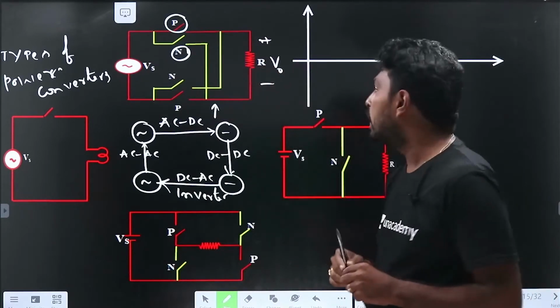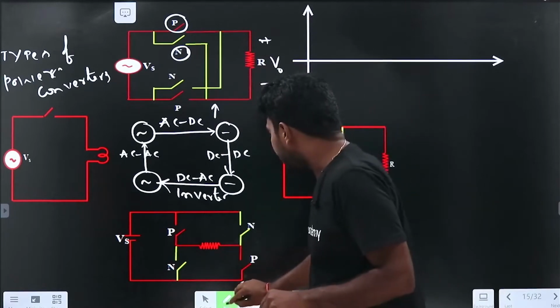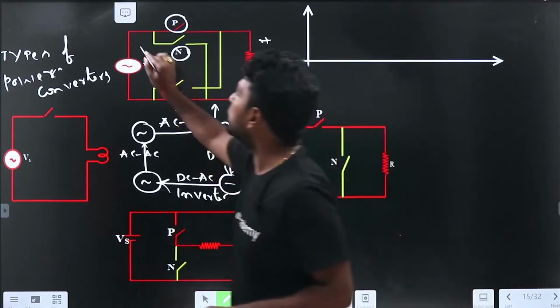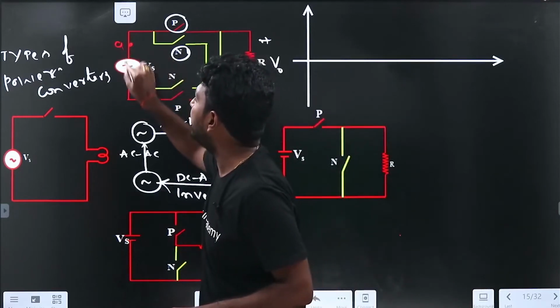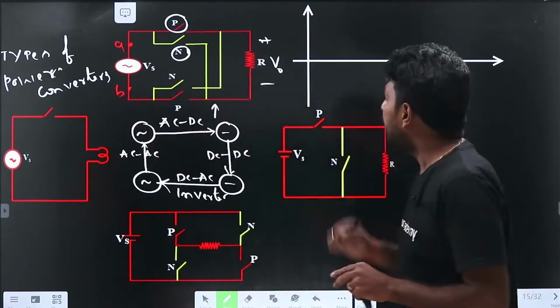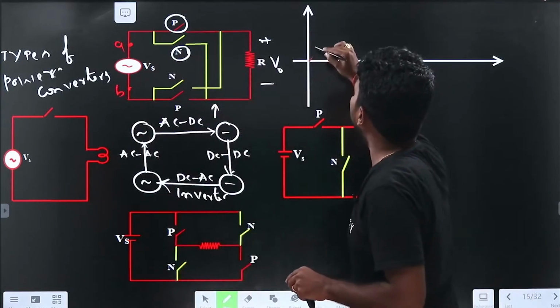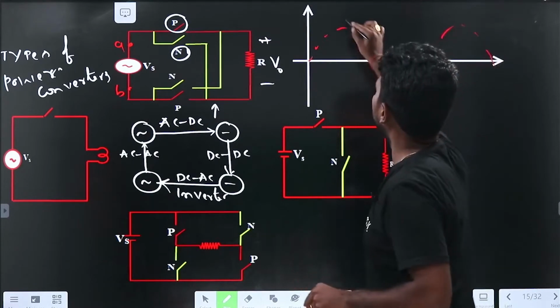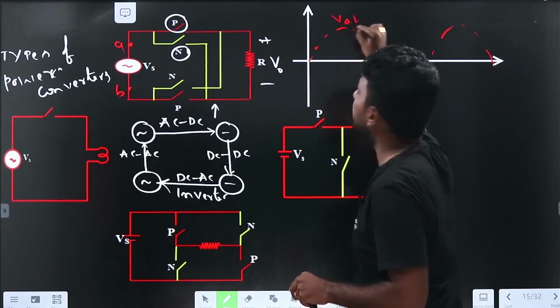We will see. Here, let me draw the input voltage first. What is the input voltage? Let me assume these 2 terminals as A and B. Now let me draw the input voltage VAB in a dotted line. Clear, right?